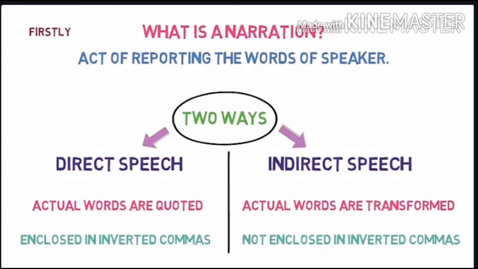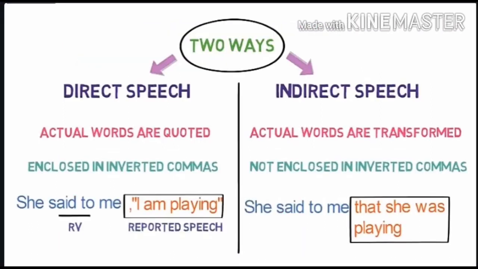See the example of direct and indirect speech, and the difference between them. In the first, actual words are quoted and enclosed in inverted commas; in the second, the actual words are transformed and not enclosed in inverted commas. For example, she said to me, "I am playing." And in indirect speech, she said to me that she was playing. Said to is the reporting verb while I am playing is the reported speech. Now the second sentence is the transformed version of the first sentence.